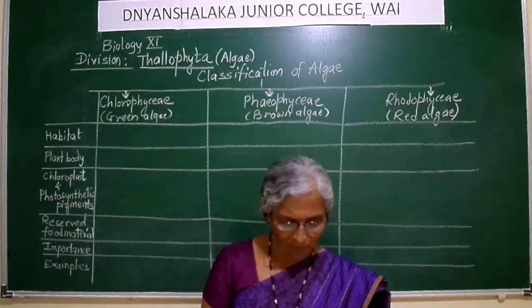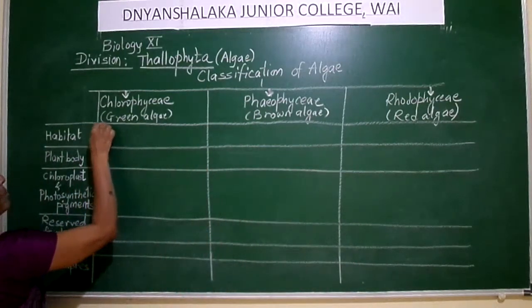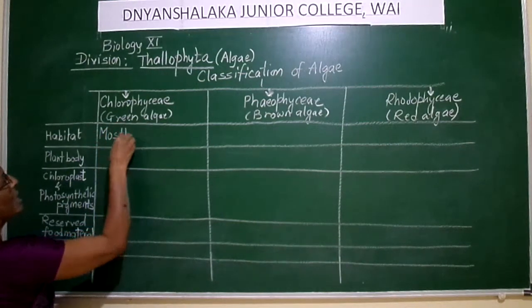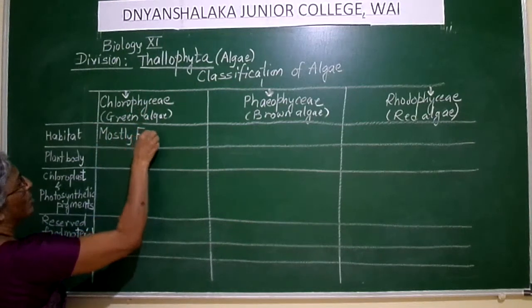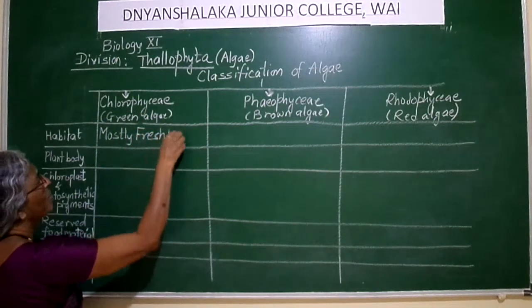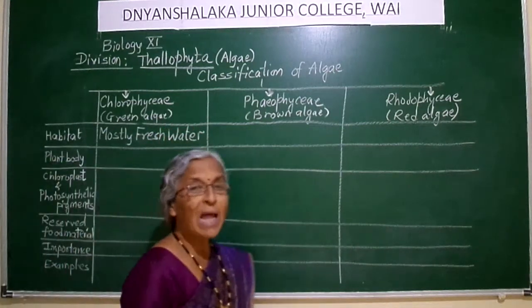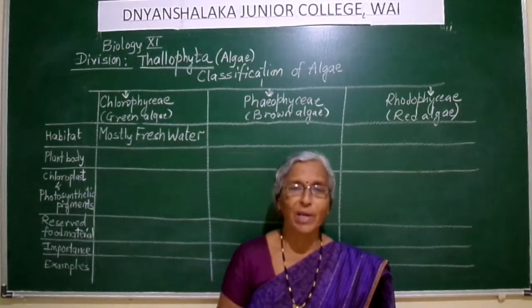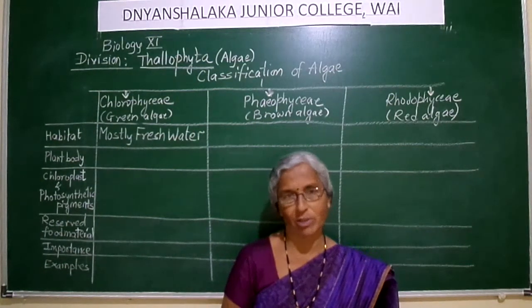In this aquatic habitat, the Chlorophyceae members are found mostly in fresh water. When I say fresh water, what does it mean? Fresh water doesn't mean the water from AquaGuard or purified water.